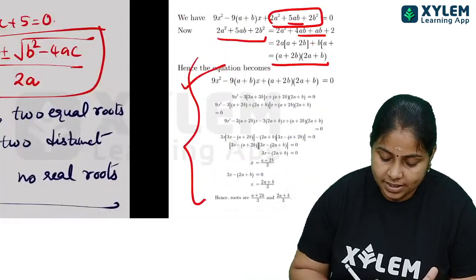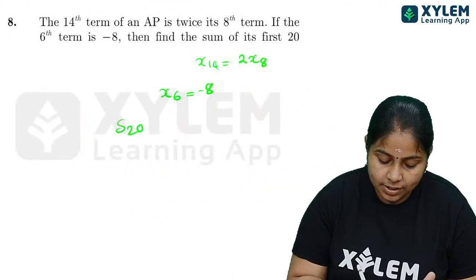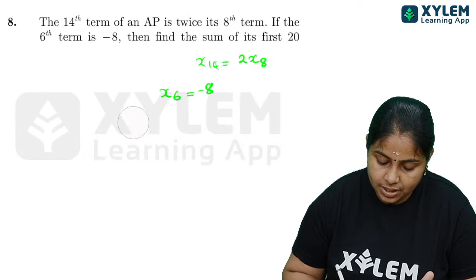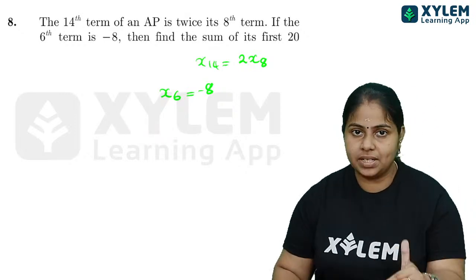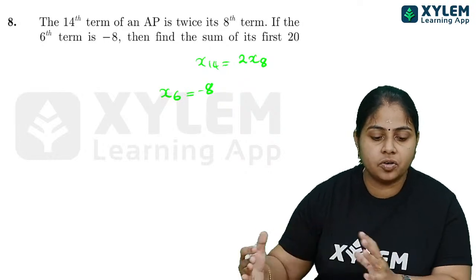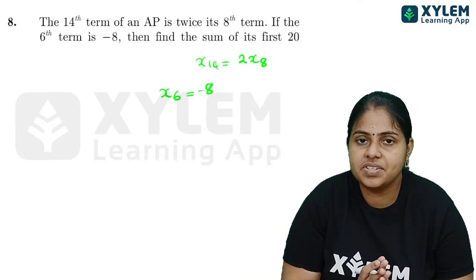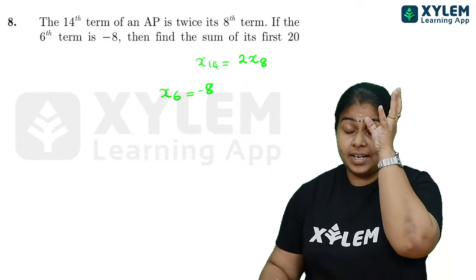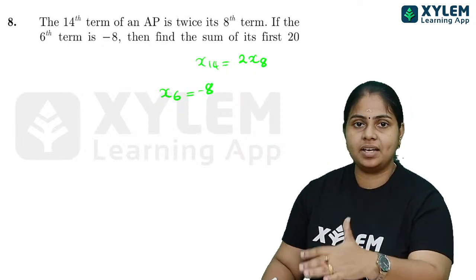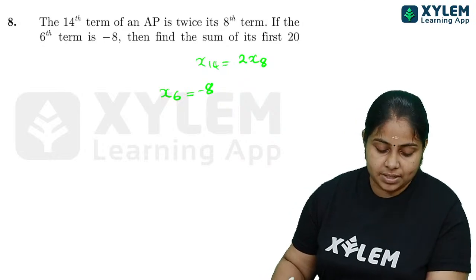Clear? Next question we have: the 14th term of an AP is twice its 8th term. The next question is on AP. The questions come in a certain order. First you will be getting from linear, not linear, our algebra, then surface, like that will be the next question.